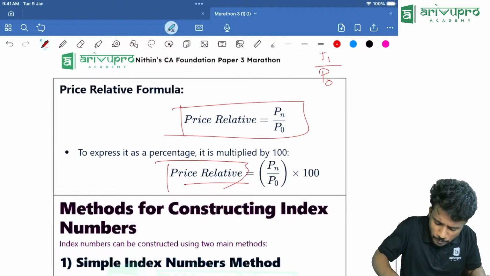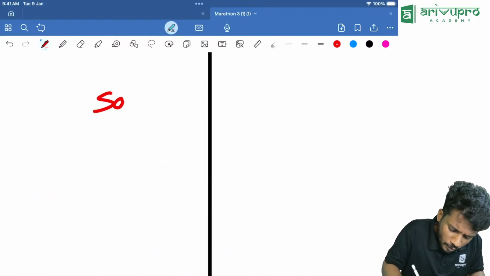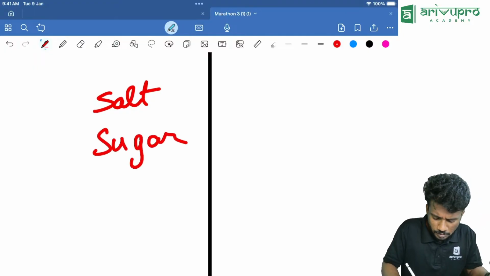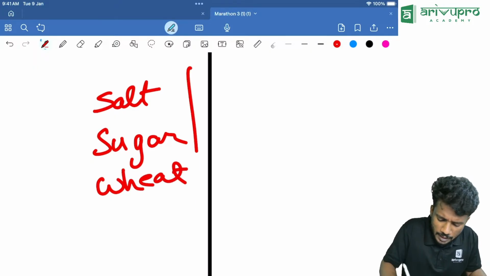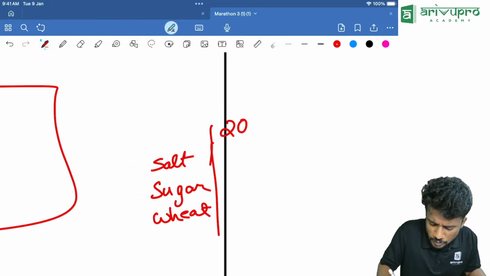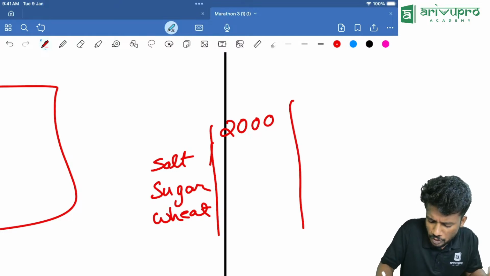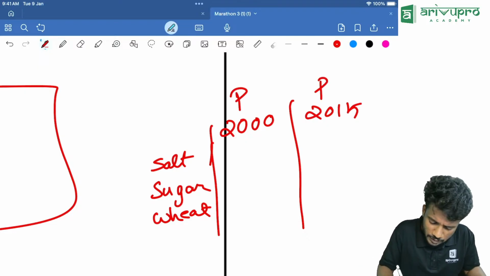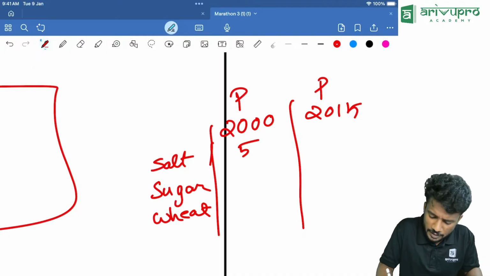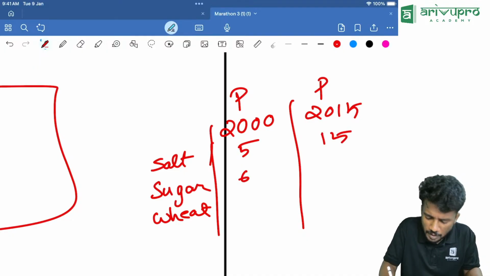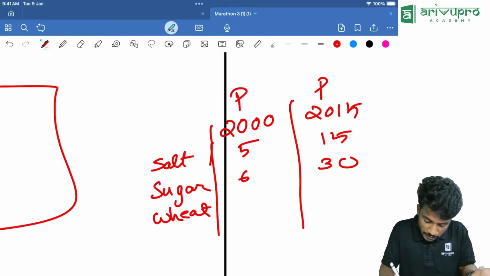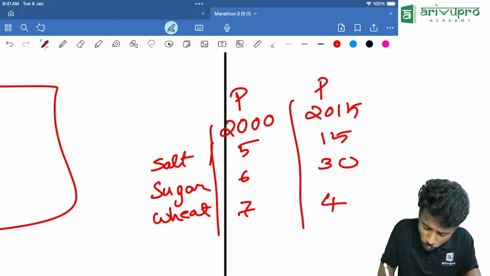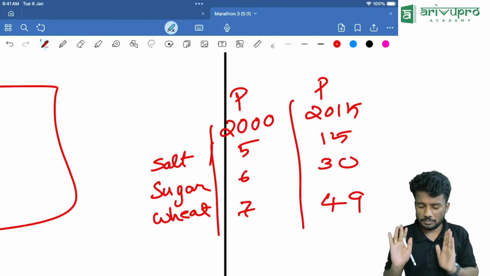That is the method. Now, suppose salt is there, sugar is there, wheat is there. The years are 2000 and 2015, and I'm telling you the prices for both years. In 2000 salt price was 5 rupees; in 2015 it is 15 rupees. Sugar price was 6 rupees in 2000; in 2015 it is 30 rupees. Wheat price was 7 rupees, and in 2015 it is around 49 rupees. That is the basic given question.